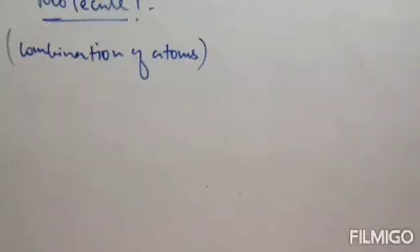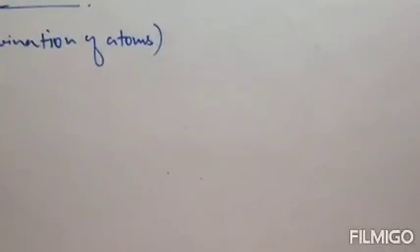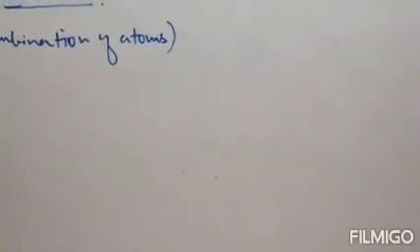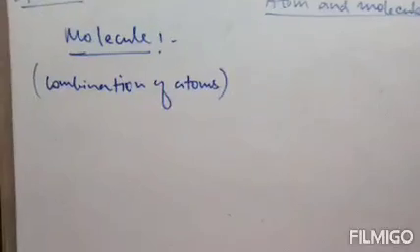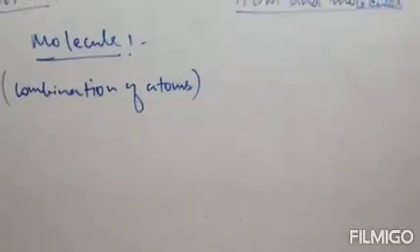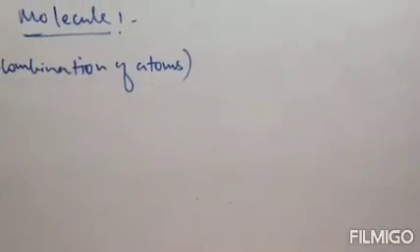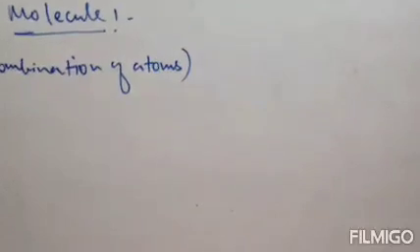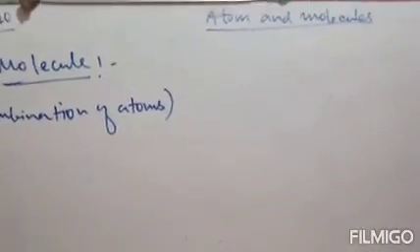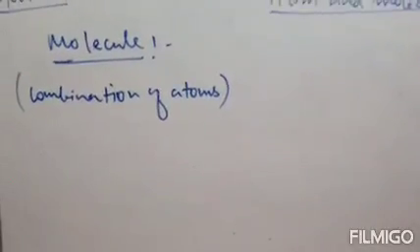It is the smallest particle of a compound, or you can say element, but it is not as small as atom.